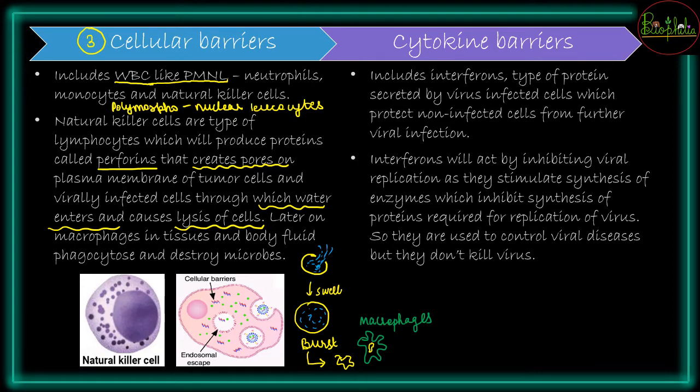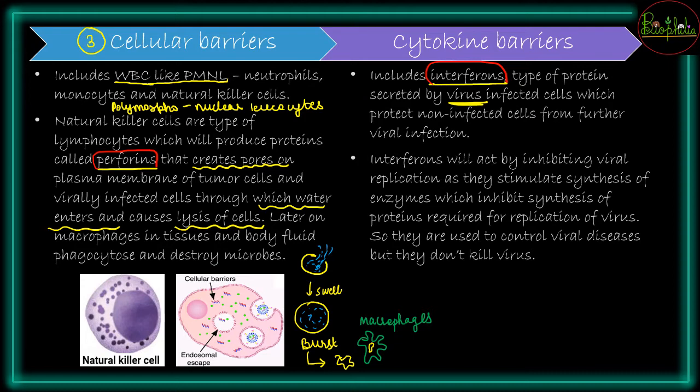Finally, the last kind of barrier we are seeing is going to be about cytokine barriers. Here they are going to include the interferons. हमने जो cellular barriers के natural killer cells देखे, it was about the perforins, whereas now over here we are seeing about interferons. So interferons are going to be secreted against viruses. So viral attack जब भी होगा, so viral diseases we have already seen. So whenever a disease is caused by virus, the infected cells are going to be protecting the non-infected, the healthy cells from the further viral infections.